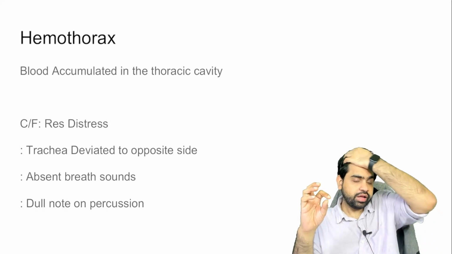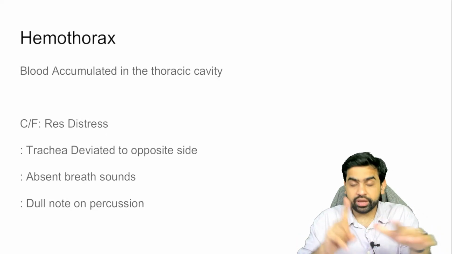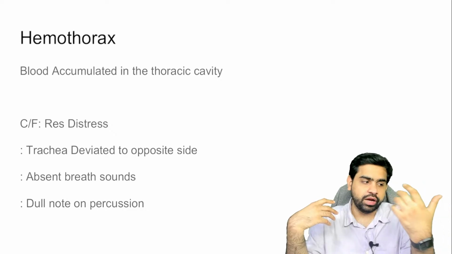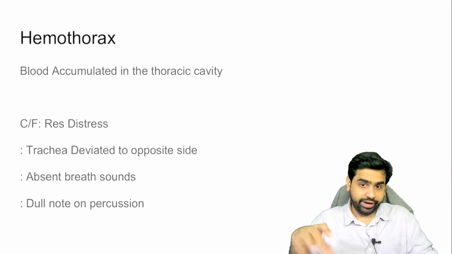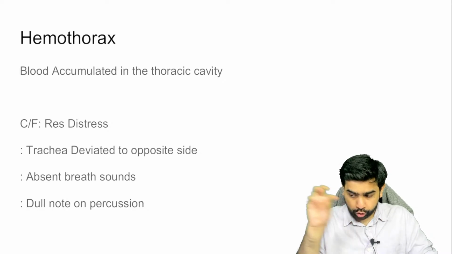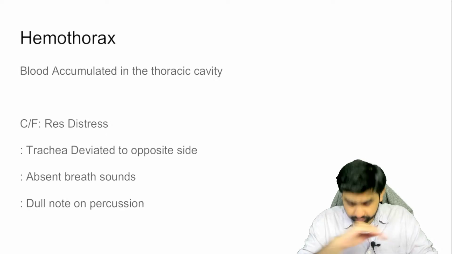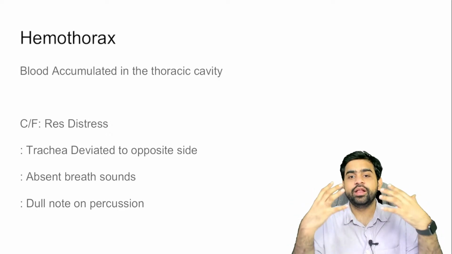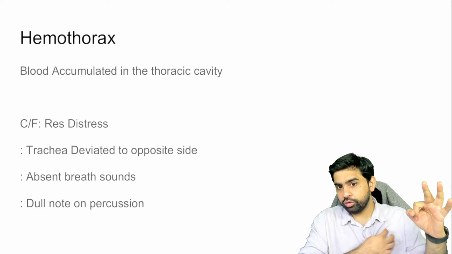So assume that there is a patient who is coming to you with respiratory distress. Then they're going to say that when you examine that patient, the trachea was deviated to the opposite side. So let's assume that the trauma was on the left side of the chest and the trachea is deviated to the right side. And then they're going to tell you that you took a stethoscope and tried to auscultate the chest, but you are not able to hear any breath sounds on the left side. Okay, now comes the time of the percussion. So till here, that is respiratory distress with the trachea deviated to the opposite side with the absence of breath sounds on the same side.